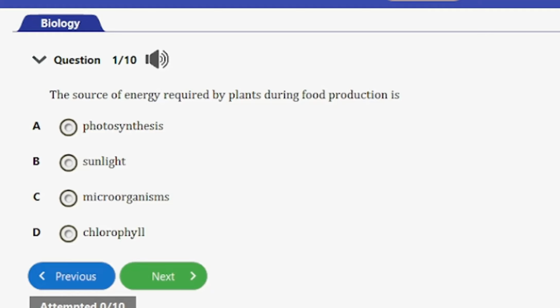So we have the first question. It says, the source of energy required by plants during food production is A. Photosynthesis, B. Sunlight, C. Microorganisms, D. Chlorophyll. So guys, the source of the energy that the plants use during this food production process is sunlight, energy from the sunlight. So option B is the correct answer to this question.